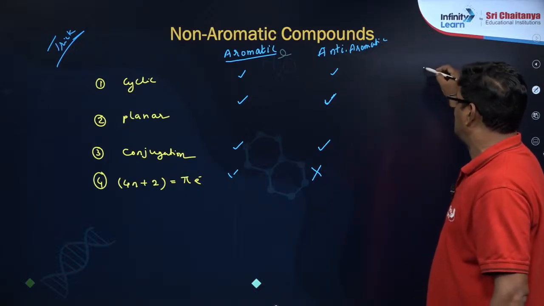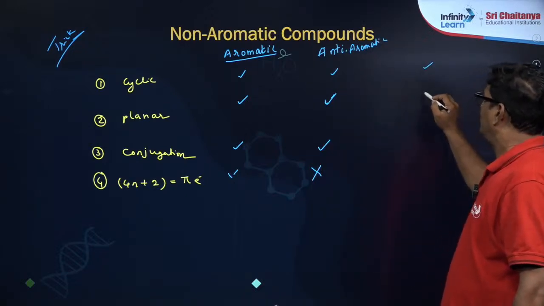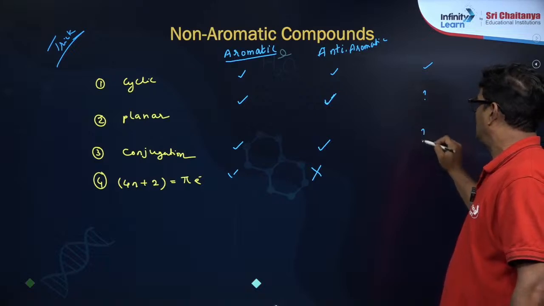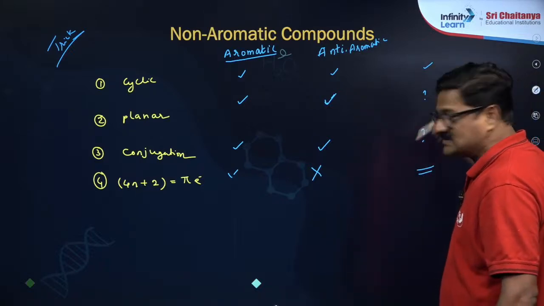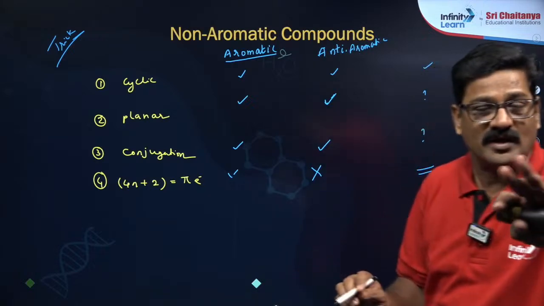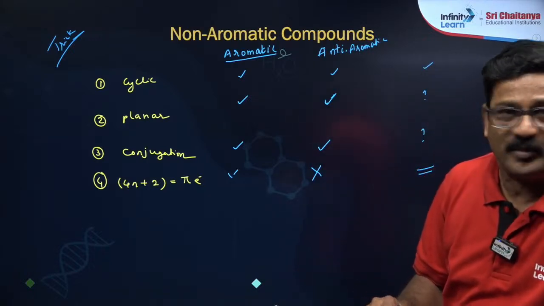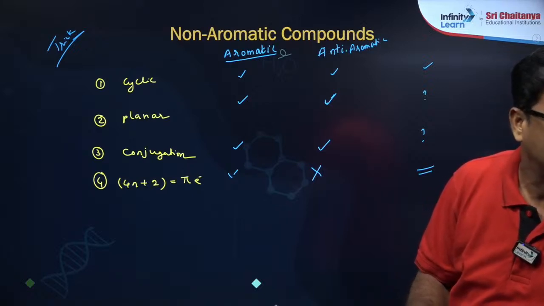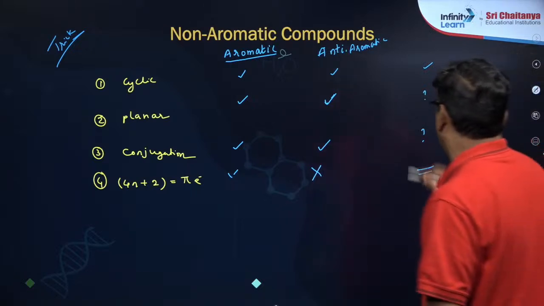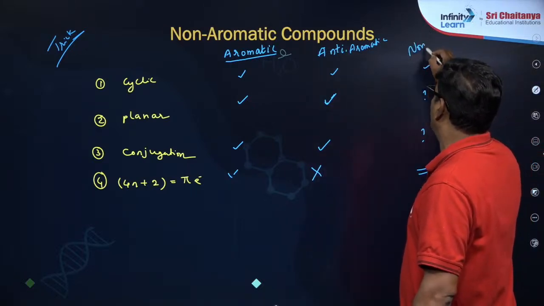If the compound is cyclic, okay, it could be planar or non-planar like this. You don't have to look at this. Any one of these 3 points is not followed. Any one of the first 3 points is not followed, there is no sense of checking the 4th point. This is what you call a non-aromatic.